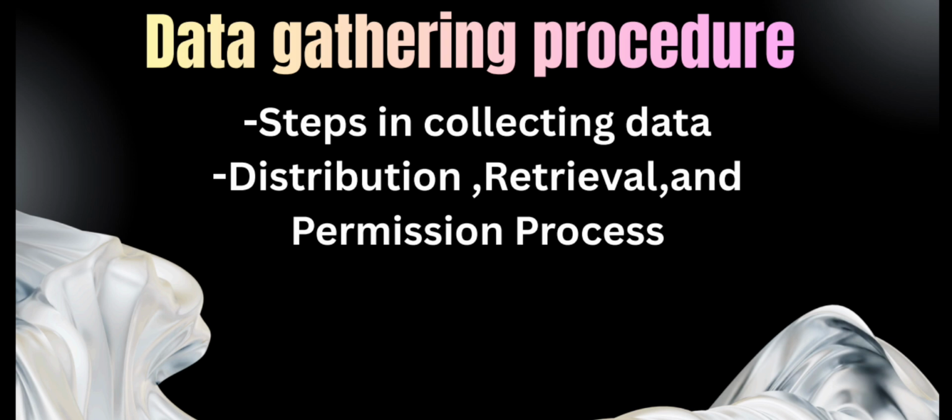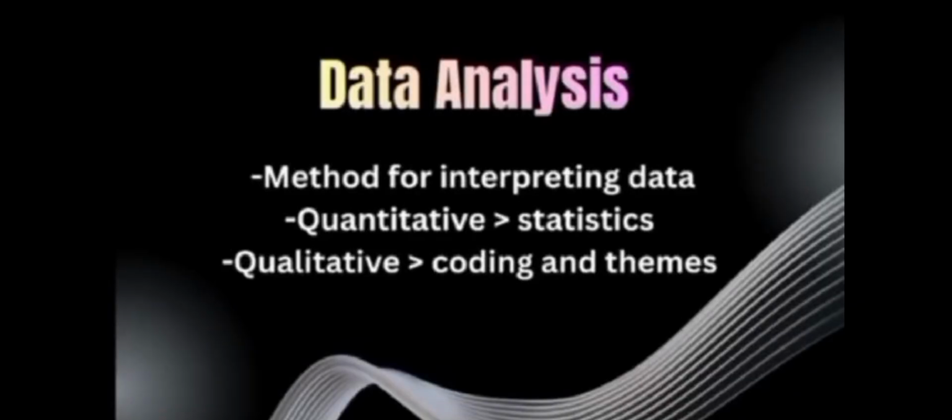Third is permission process. Permission process is getting permission from people to do your research. Data analysis turns raw data into meaningful information using statistical methods for numbers and thematic methods for words or observation.